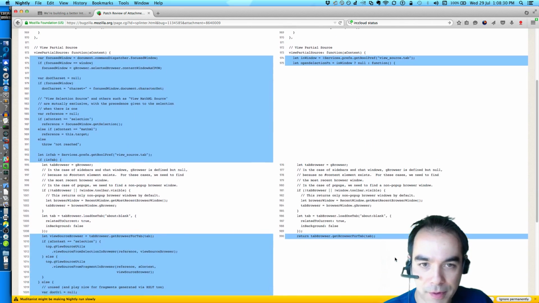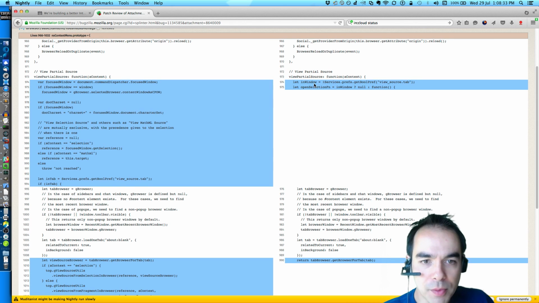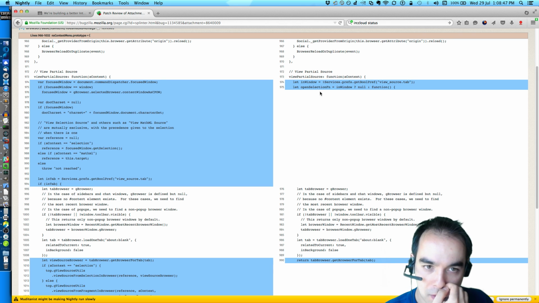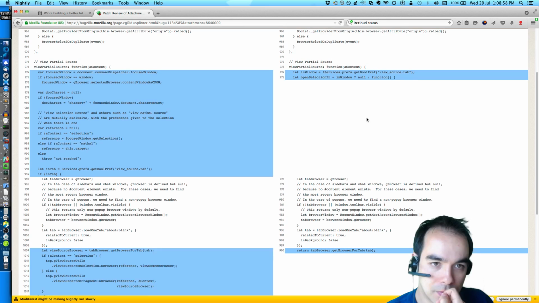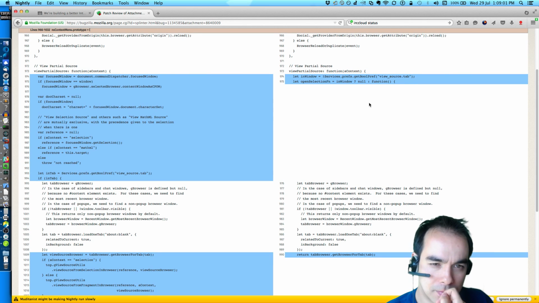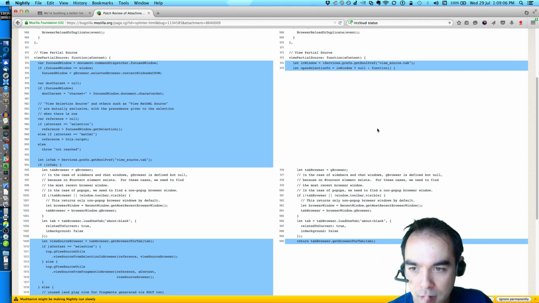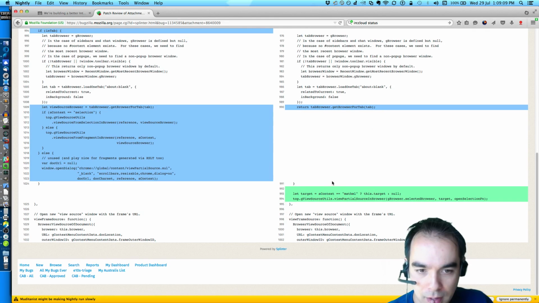Okay, so he's sort of simplified this patch. First thing we do is we determine whether or not we're opening the source in a window. Okay, and then he defines a function where if we're opening it in a window, we don't have a function. But if we are opening it in a tab, then we use this function. Sorry, yeah. Okay, so this is for opening it in a tab. Okie dokie.